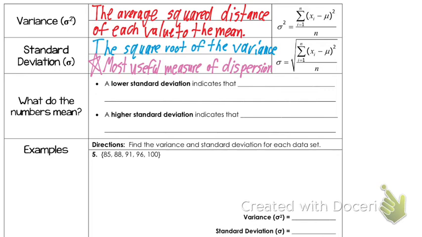So what do these numbers mean? Because we can find these numbers, but what do they mean? Well, a lower standard deviation indicates that the values are closer together, AKA, they're less spread out.